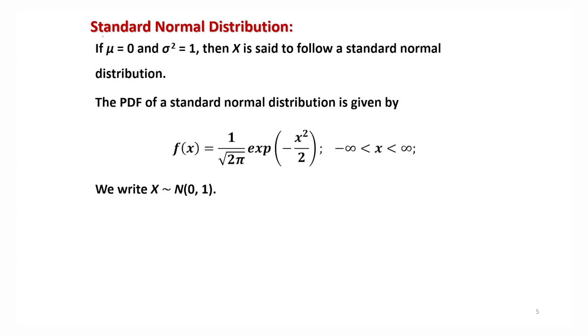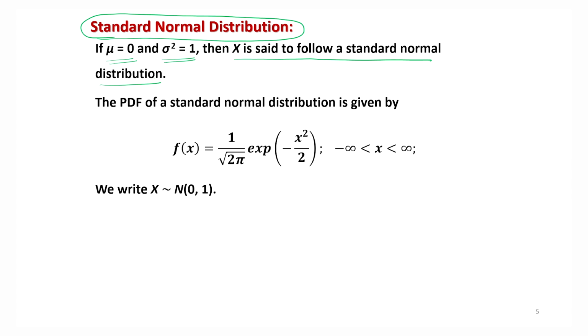Now there is another variant of normal distribution which is very useful and popular. It is the standard normal distribution. In case I choose mu to be 0 and sigma square to be 1, then x is said to follow a standard normal distribution.